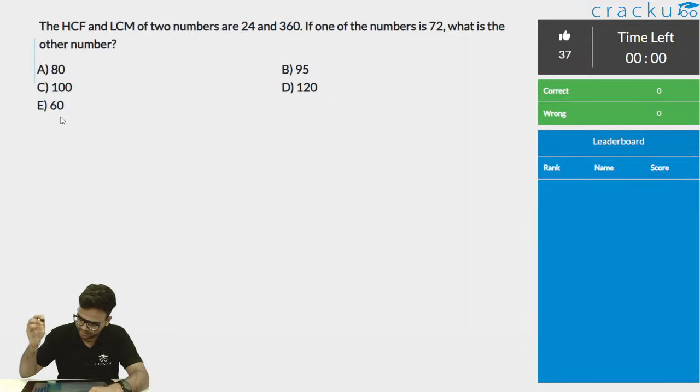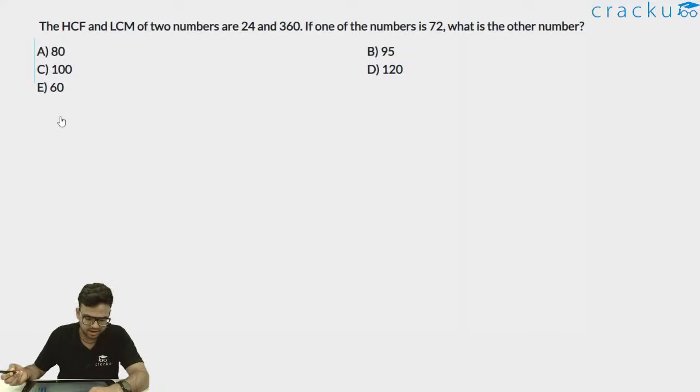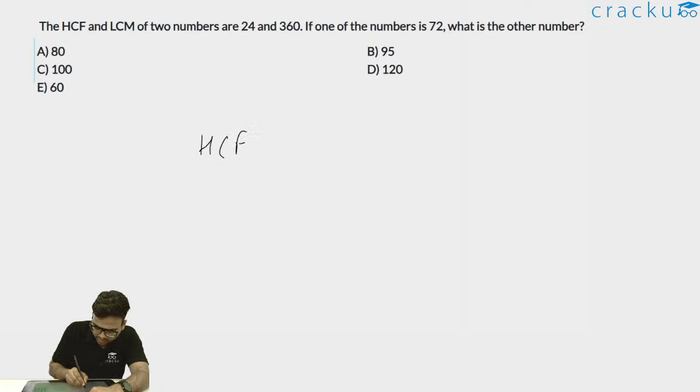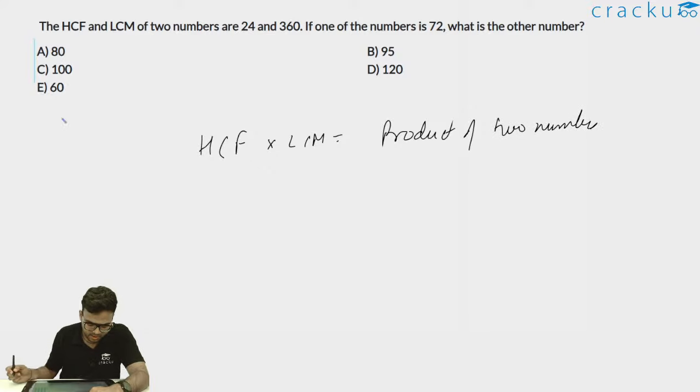So the time is up. Let me just quickly solve this question for you. This is the extension of the previous question only. Again, HCF into LCM will be equal to the product of two numbers. Now HCF is 24 and LCM is 360. So 24 into 360 is equal to the product, where one of the numbers is 72.